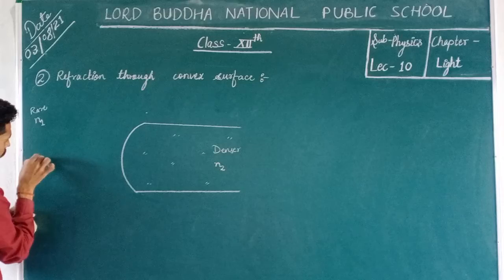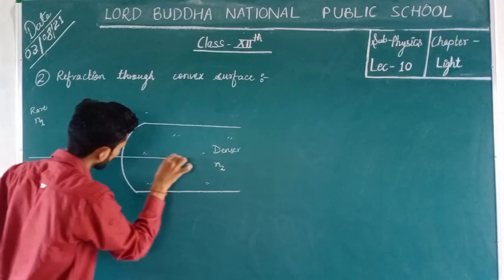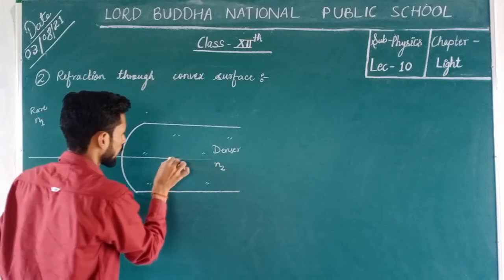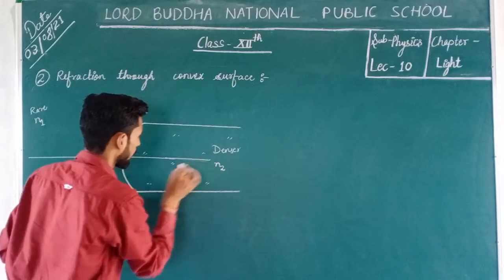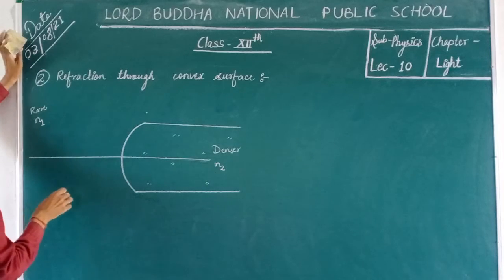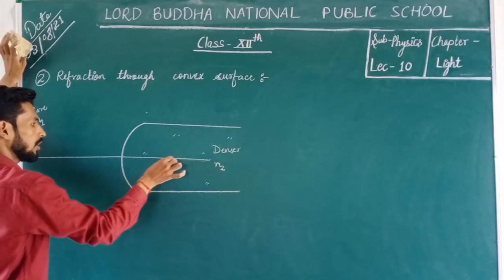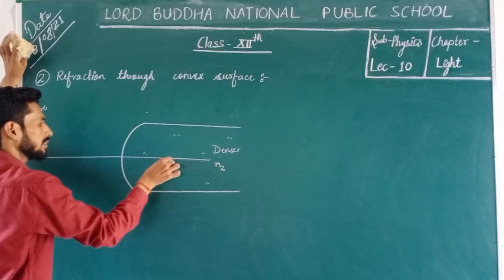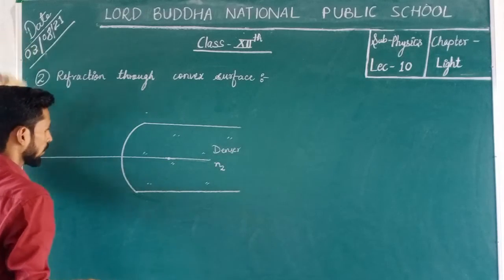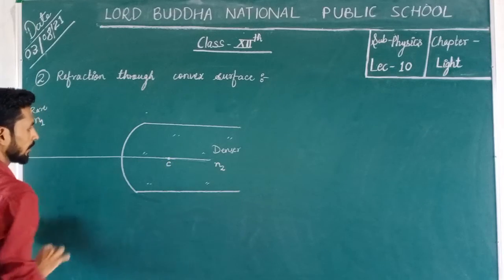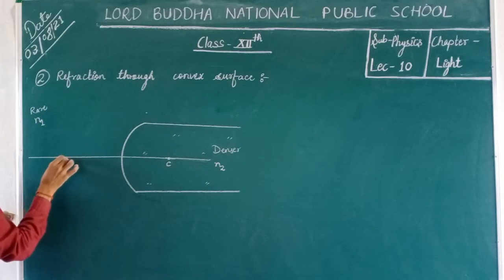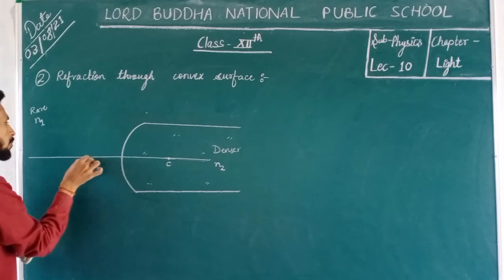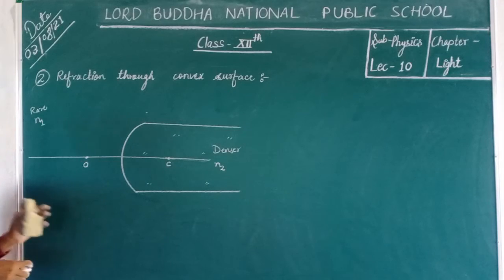Now the principal axis we will draw here like this, and now we can take a point on this principal axis, that will be the center of curvature, and it is denoted by C. Now there is a point O where object is present.